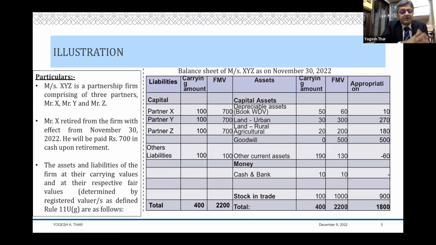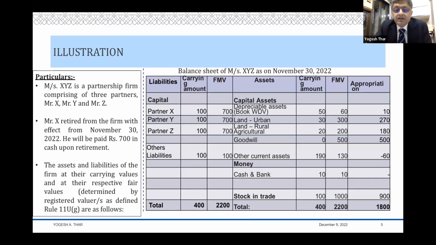The assets and liabilities of the firm at their carrying values and at their respective fair values as determined by a registered valuer are given in the table here. So let's run through this table. It's essentially the balance sheet as on the 30th day of November 22, the date of retirement. On the liability side, you have capital and other liabilities. The carrying amount of capital is 100 rupees, whereas other liabilities is 100 rupees. So the total carrying amount of liabilities is 400.